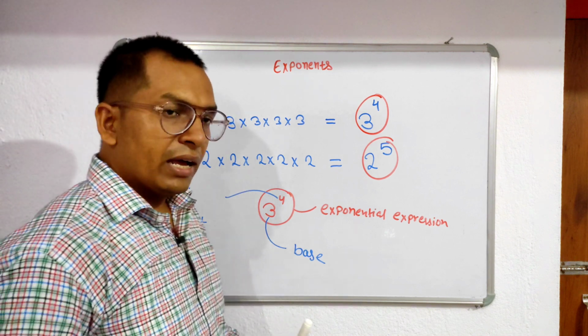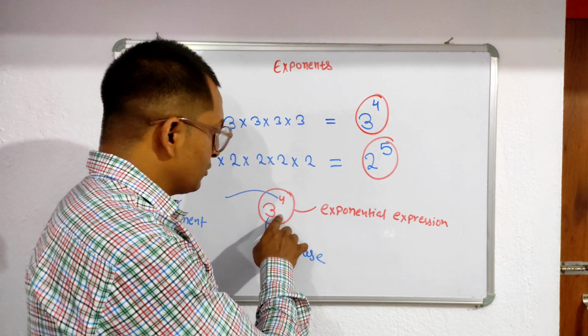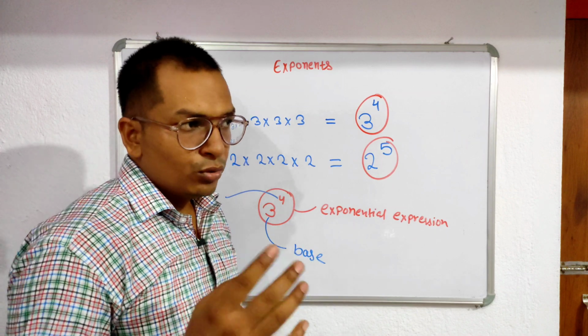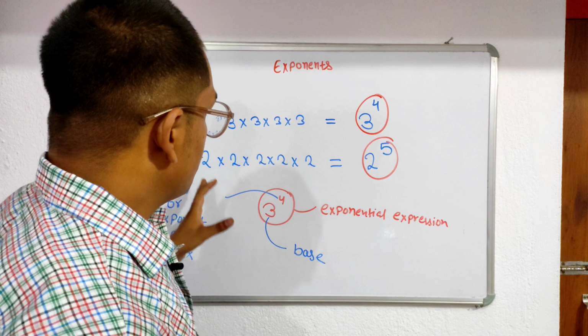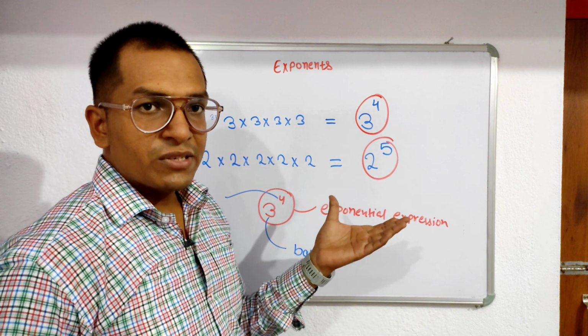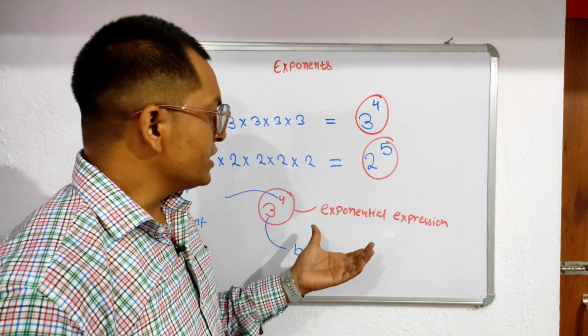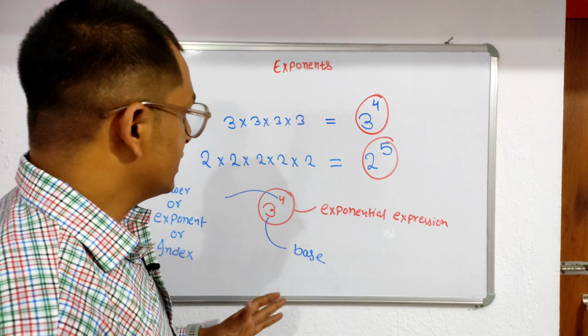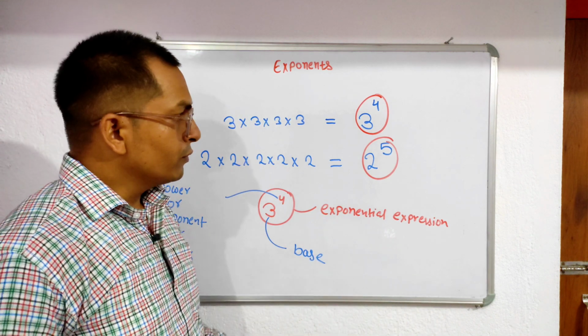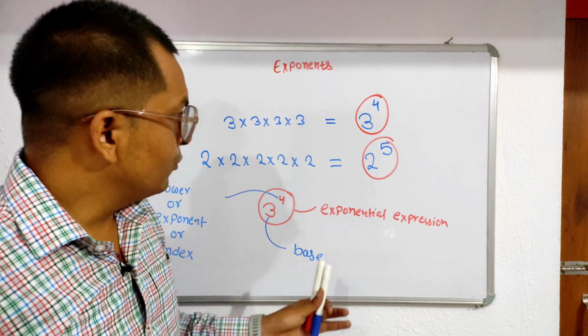So when I ask you what this is, you will definitely say it. I think the example is clear, so you know what is base, what is exponent, and what is an exponential expression. Is it clear or not? I hope it is clear.